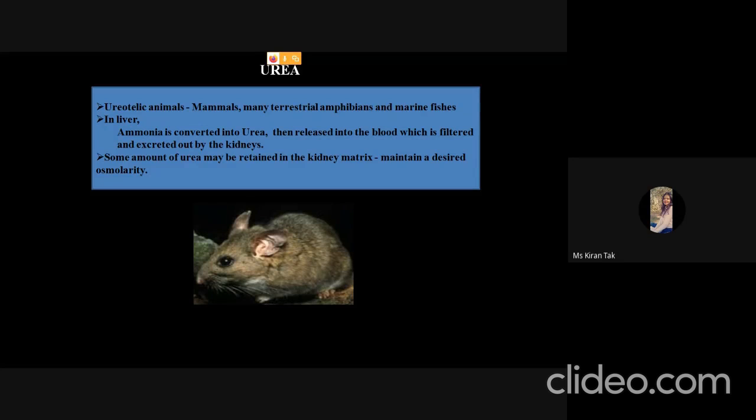Some amount of urea may be retained in the kidney matrix, and here it is very important that the urea should be retained in the kidney to maintain the osmolarity in the kidney.